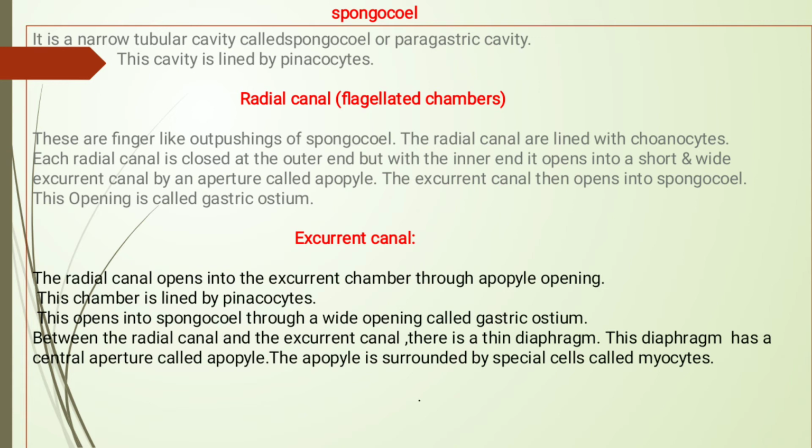Excurrent canal. The radial canal opens into the excurrent chamber through the apopyle opening. This chamber is lined by pinacocytes. This opens into the spongocoel through a wide opening called the gastric ostium. Between the radial canal and the excurrent canal, there is a thin diaphragm. This diaphragm has a central aperture called the apopyle. The apopyle is surrounded by special cells called myocytes.